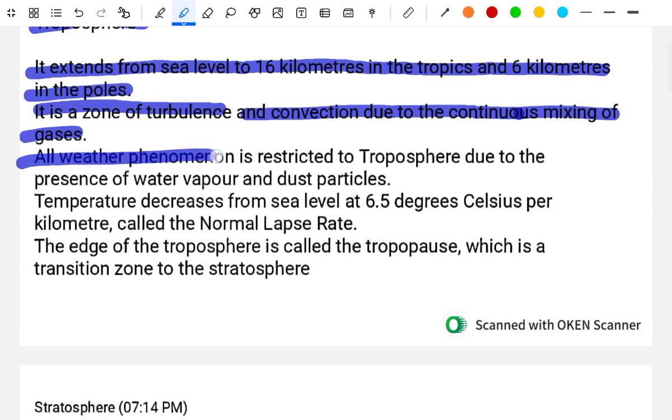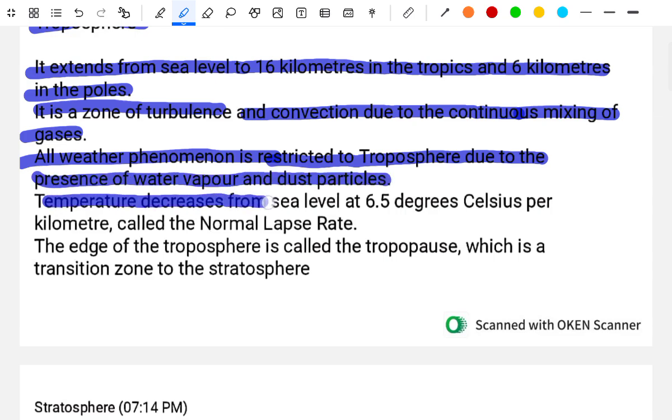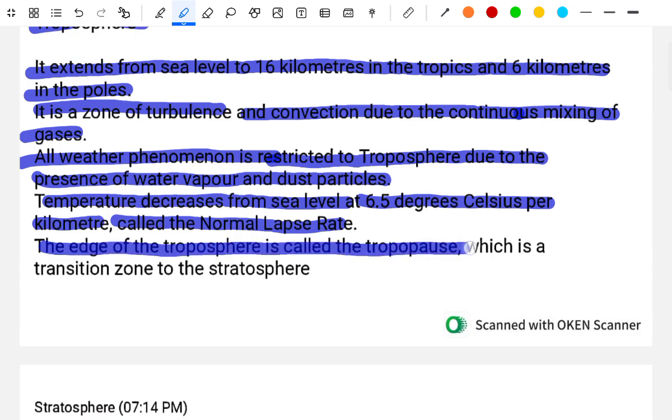All weather phenomena are restricted to the troposphere due to the presence of water vapor and dust particles. Temperature decreases from sea level at 6.5 degrees Celsius per kilometer, called the normal lapse rate. The edge of the troposphere is called the tropopause, which is the transition zone to the stratosphere.